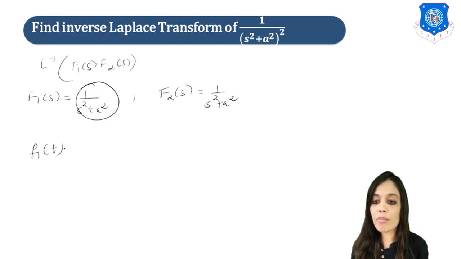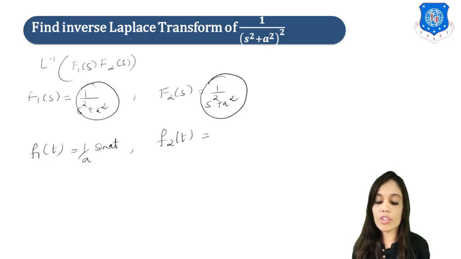So we know that Laplace inverse of 1 upon s square plus a square, using the formula, is 1 upon a sin at. And f2 of t, that is, we have to find the inverse of this, will be equal to 1 upon a sin at. Both are same. Now in order to apply convolution theorem, we have to put u in f1 and t minus u in f2 and then integrate.